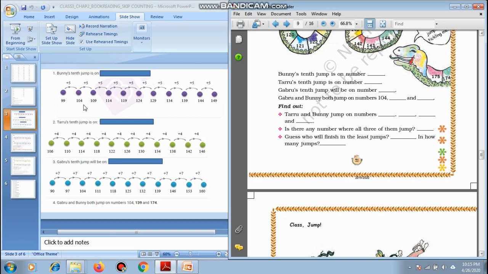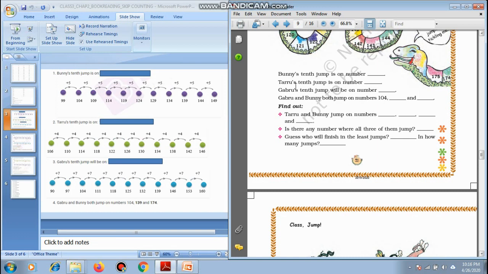So 104, then 5 more is 109, 114, 119, 124, 129, 134, 139, 144 and 149. So this is how the jumps will be.